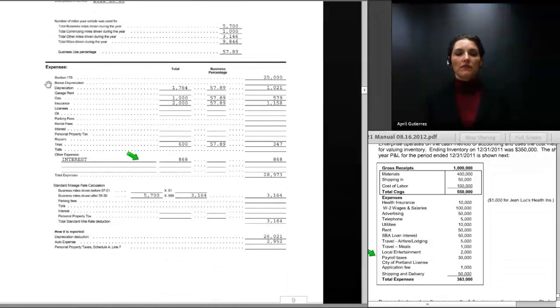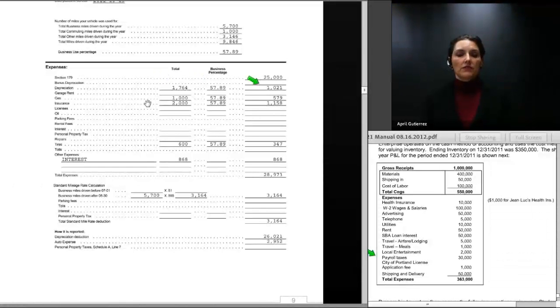And in this problem, we've identified a variety of expenses that are being listed because Jean-Luc has decided that he's going to claim actual expenses on the Yukon, including that Section 179 expense deduction. So we begin with the amount of depreciation that he is claiming on the Yukon. And on the full purchase price, the depreciation deduction is $1,764 after taking out the Section 179 deduction, but we're only allowed 57.89% of $1,764, and that gives us $1,021.